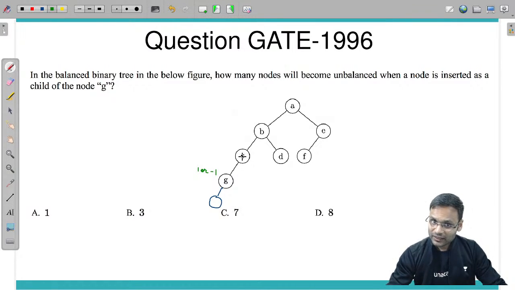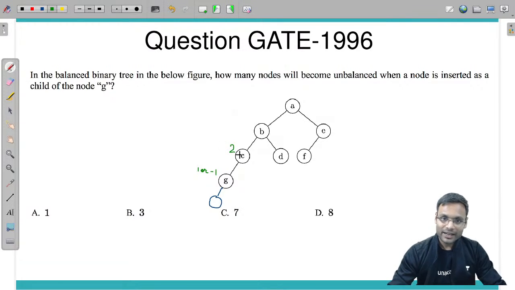What will be the balance factor at C? Left subtree height minus right subtree height. Answer is 2. At B, left subtree is height 3 minus 1. Answer is 2. At A, left subtree is height 4 minus 2. Answer is 2. At D, balance factor 0, balance factor 0, balance factor 1 here.